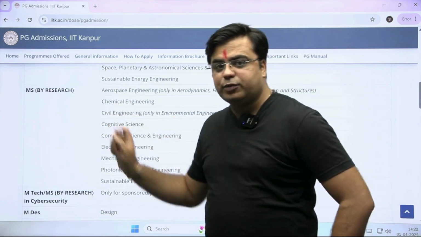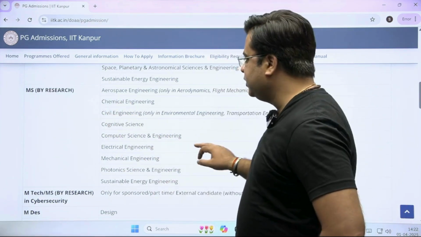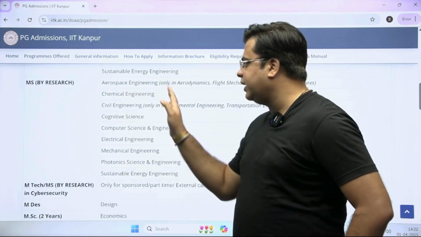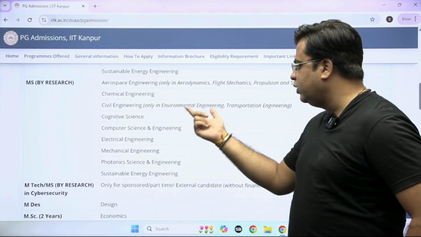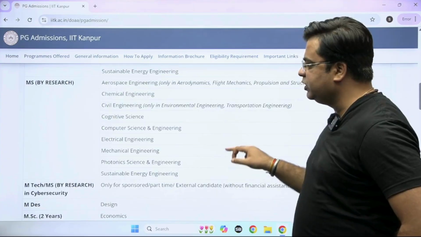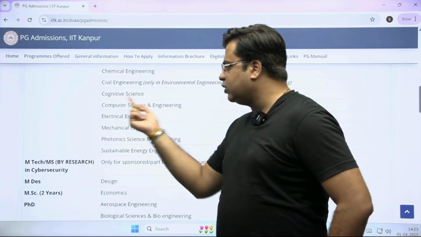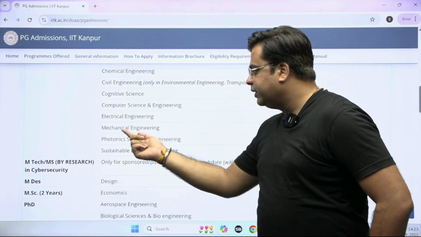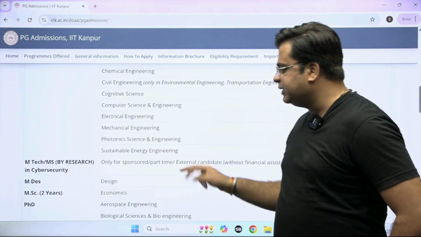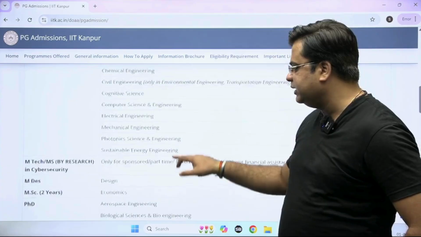Second are the MS program, MS by research. So MS by research programs are offered at aerospace engineering, chemical engineering, in civil. MS by research is only offered in environment and transportation engineering. Then MS by research is also offered for cognitive science, computer science and engineering, electrical engineering. Then you have mechanical engineering, photonic science and engineering, sustainable energy engineering, right?